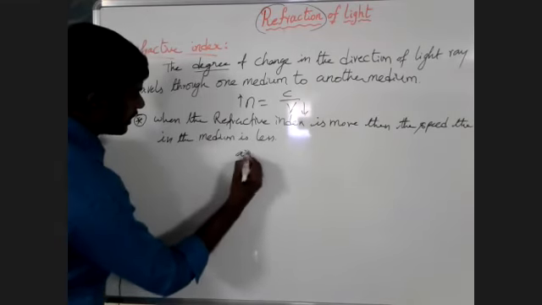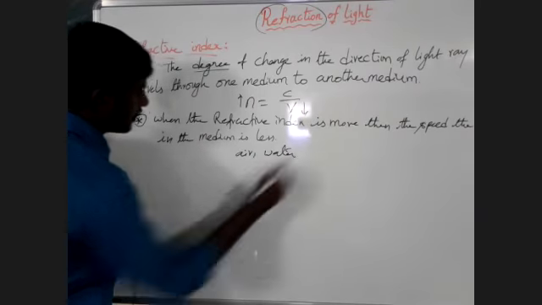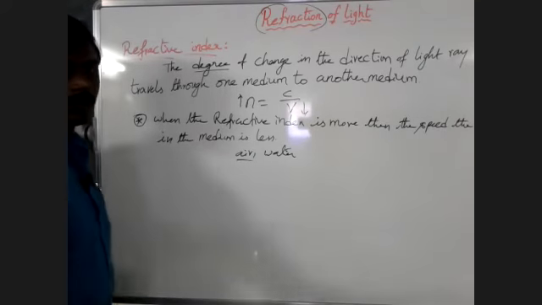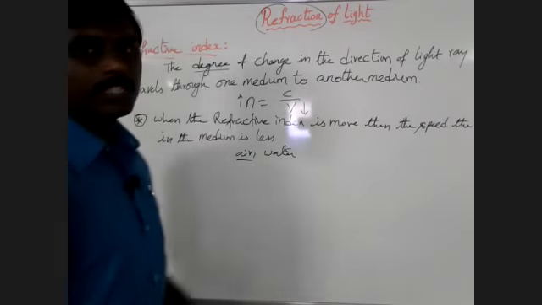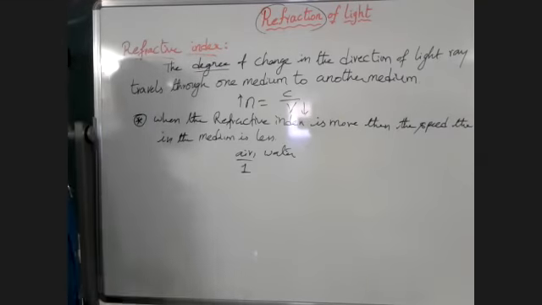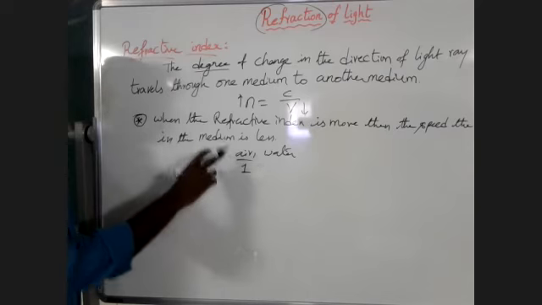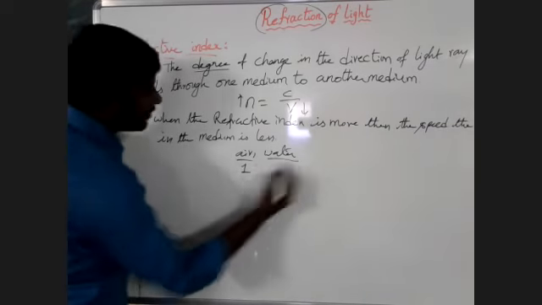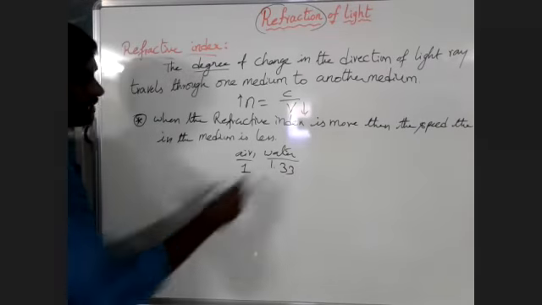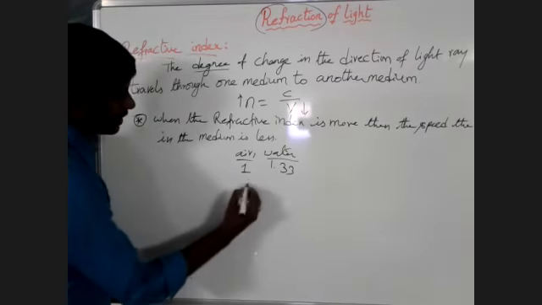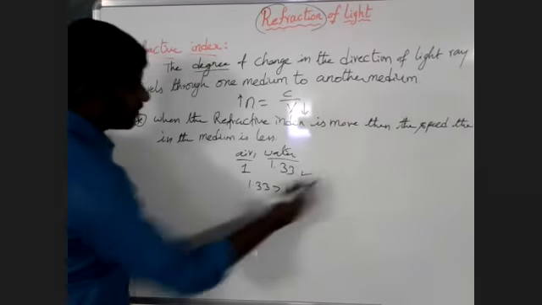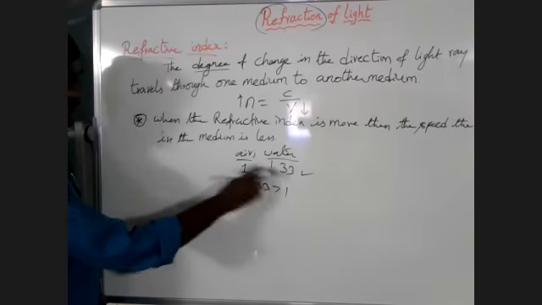I will tell one example here. When we consider air and water, what is the refractive index of air? The refractive index of air is 1. I will give the table to you, and you have to learn the table. The refractive index of water is 1.33. So which one is greater? 1.33 is greater than 1. So the speed of the light is less in the water than in the air.